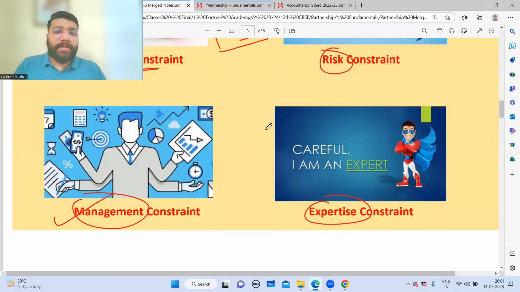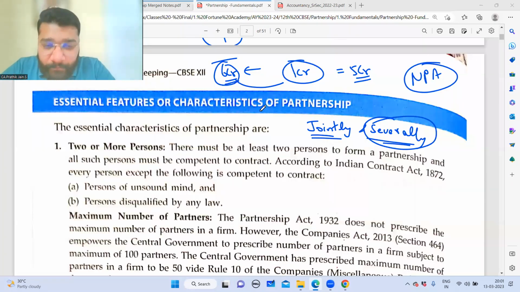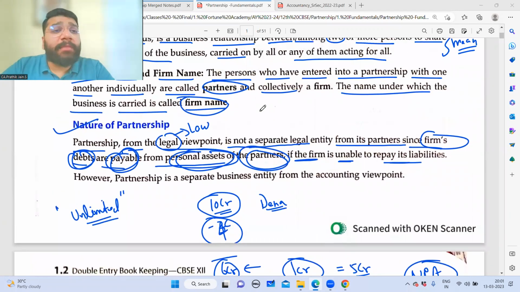Sir, one doubt. Yes, boss. Sir, what if the same condition applies in the limited liability partnership? LLP is a different concept. Now, since Suman has raised this point, I'll tell you.